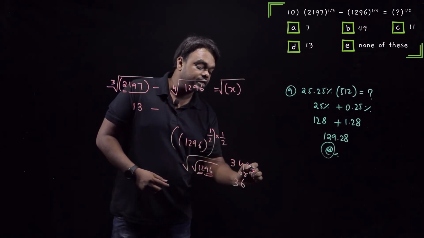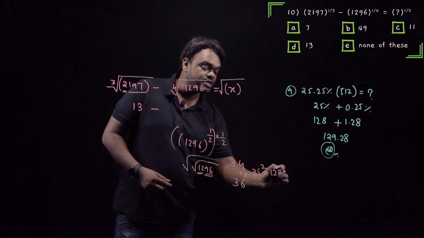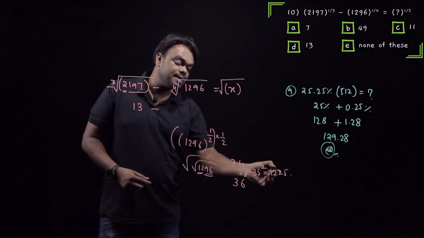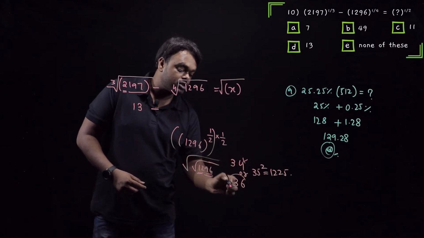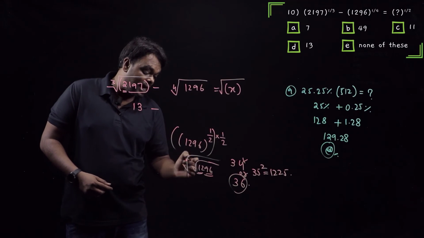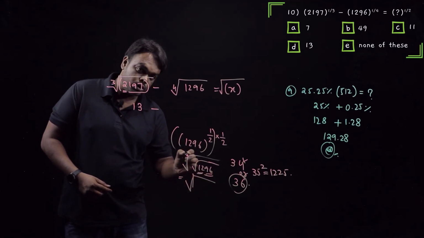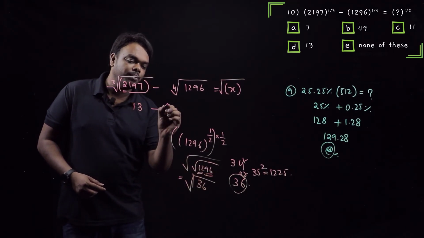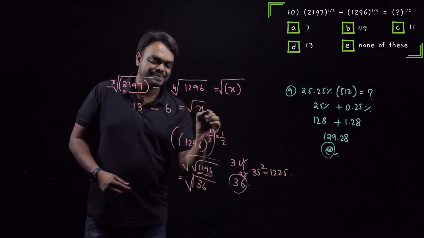Now in between we'll check 35 square, which is 3 into 4, 12, 5 square 25. So if you see, 1296 is obviously greater than 1225. It means it cannot be 34, it has to be 36. So this part becomes the square root of this root. This value is 36. Now what is the root of 36? Obviously it is 6. That is equals to root of x.